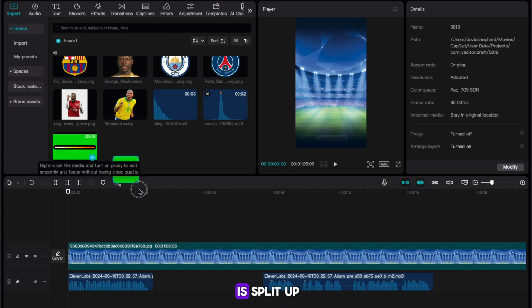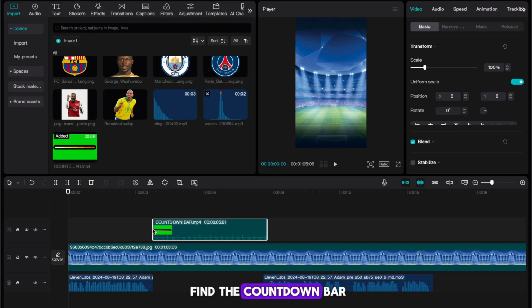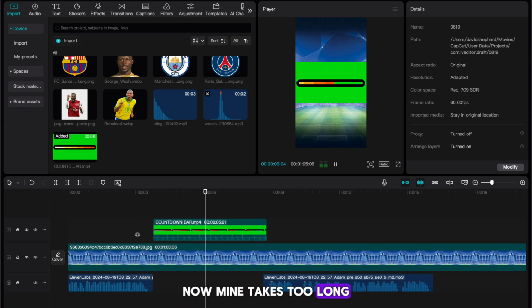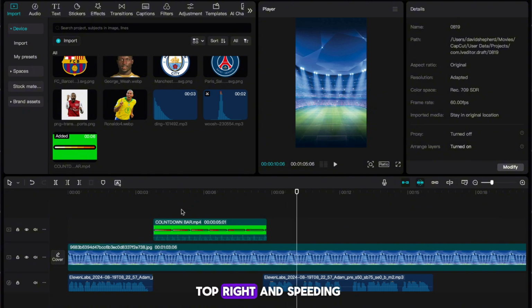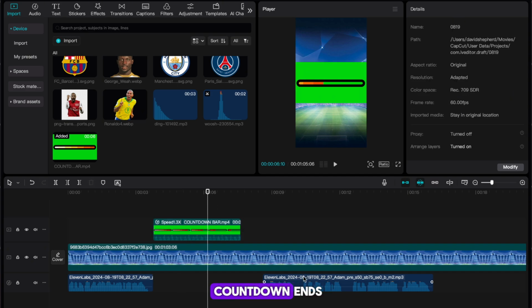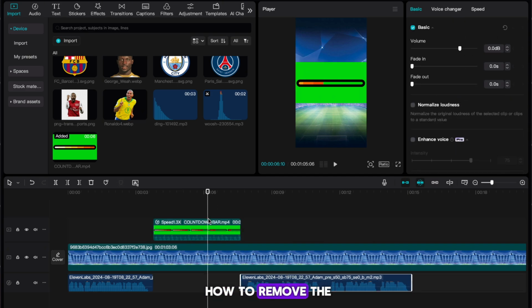Once your voiceover is split up, you now want to find the countdown bar and drag it into the gap between the voiceovers. Now mine takes too long, so I'm just going to increase its speed by clicking on it, hitting speed in the top right, and speeding it up. Now that it's sped up, I'll drag the voiceover along so that it's in line with when our countdown ends.